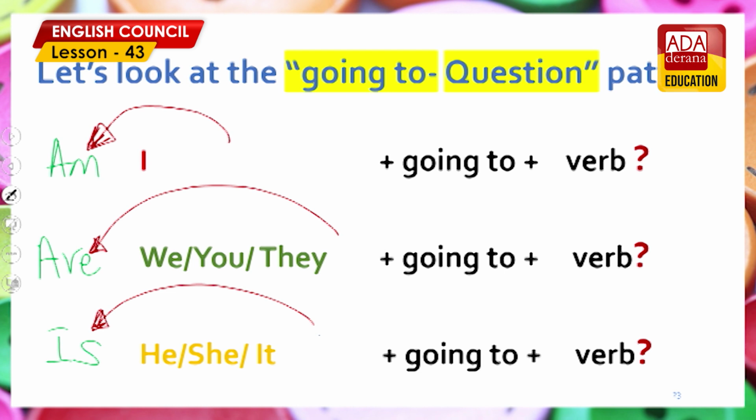One last verb. Verb is write. Am I going to write? Are we going to write? Are you going to write? Are they going to write? Is he going to write? Is she going to write? Is it going to write?